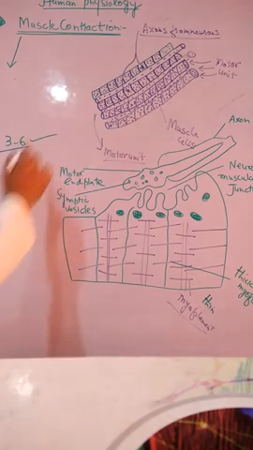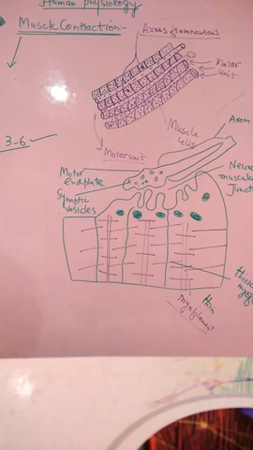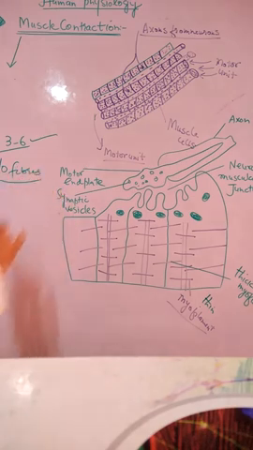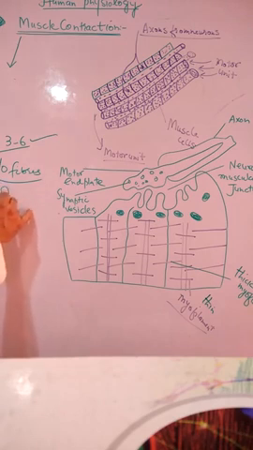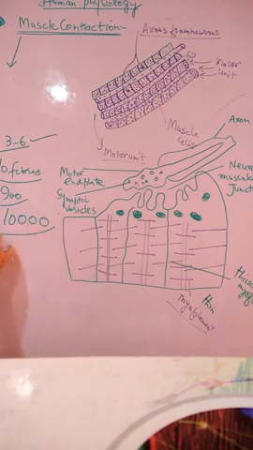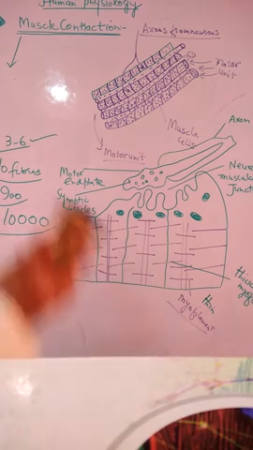In a finger muscle, there are at least 3 to 6 muscle fibers. An eyeball has 10 fibers. An eyeball is present in the human eyes, it has 10 fibers. A calf muscle, that is gastrocnemius, has about 1000 to 1900 muscle fibers. And the biceps muscle has 10,000 muscle fibers, the highest number of muscle fibers, due to its exercise, due to its nature of usage.